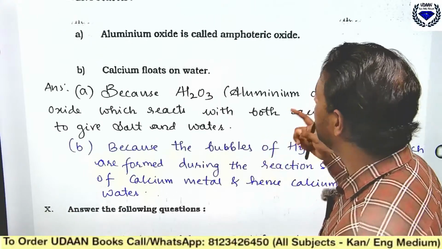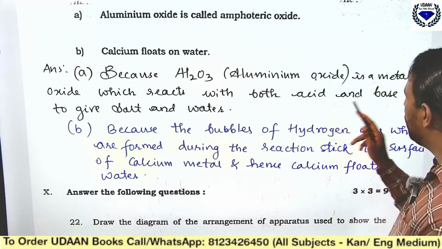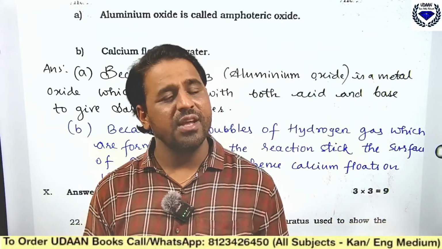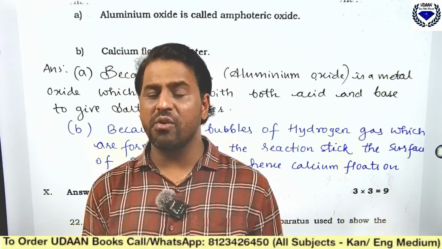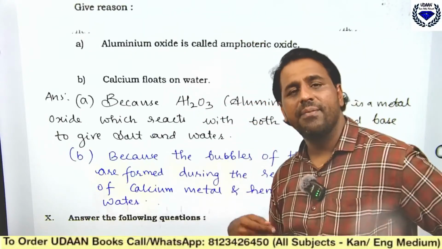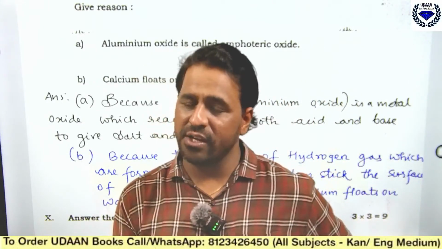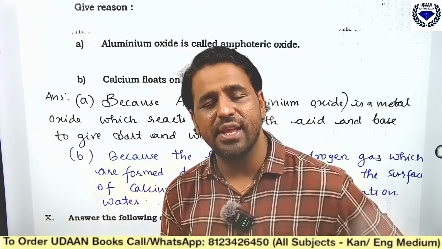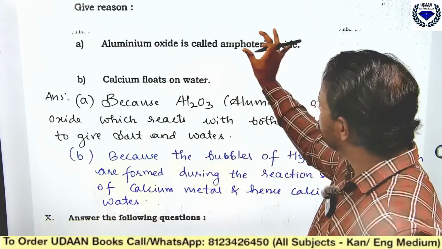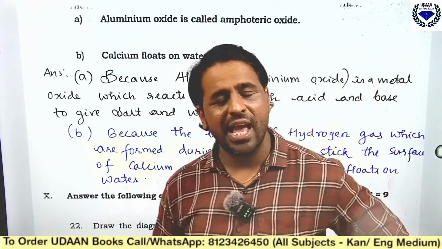Now, aluminum oxide is called amphoteric oxide because aluminum oxide is a metal oxide which reacts with both acid and base to give salt and water. Remember, aluminum oxide is the one which reacts with both acid and base. Why? Because they are ampho. Already you know amphibians. Amphibians means what? Those are the animals which live both on land and in water. Example, snakes, frogs, we call them amphibians. Ampho means both. Amphoteric oxides means the oxides which react with both acid as well as base to form salt and water. We call them amphoteric oxides.